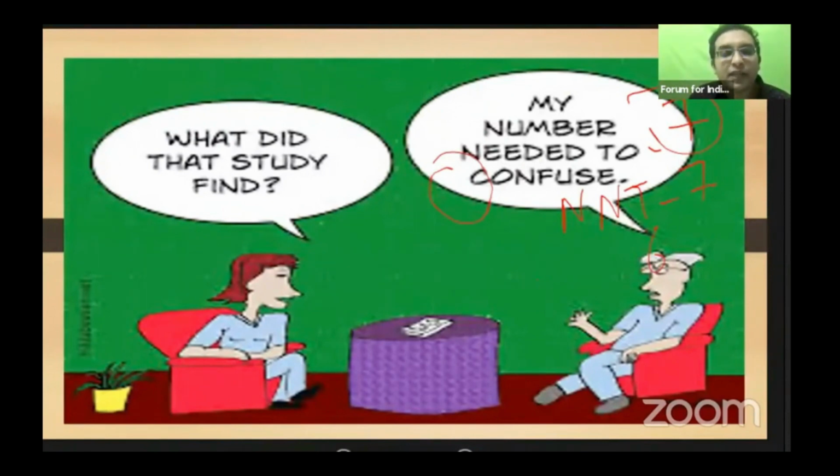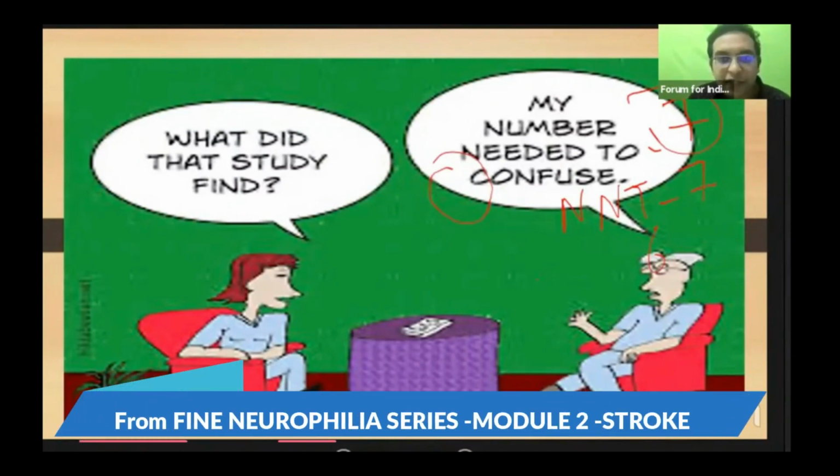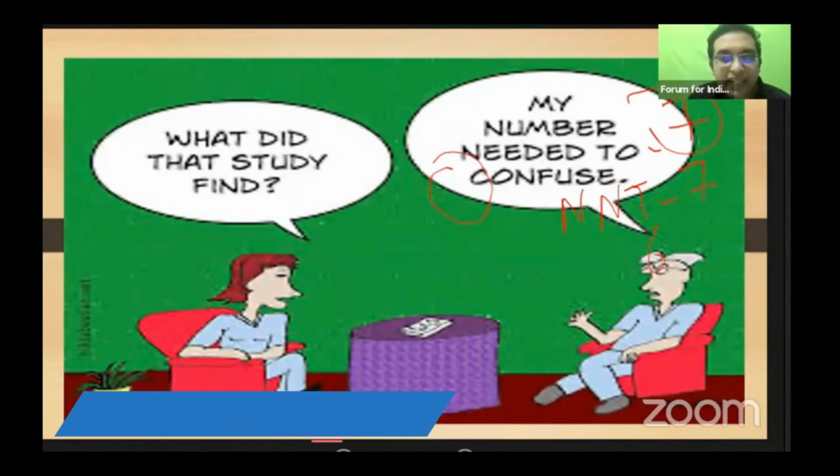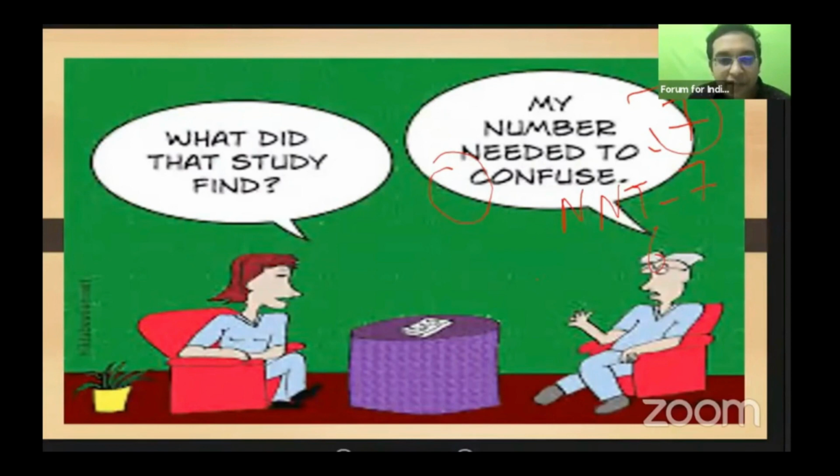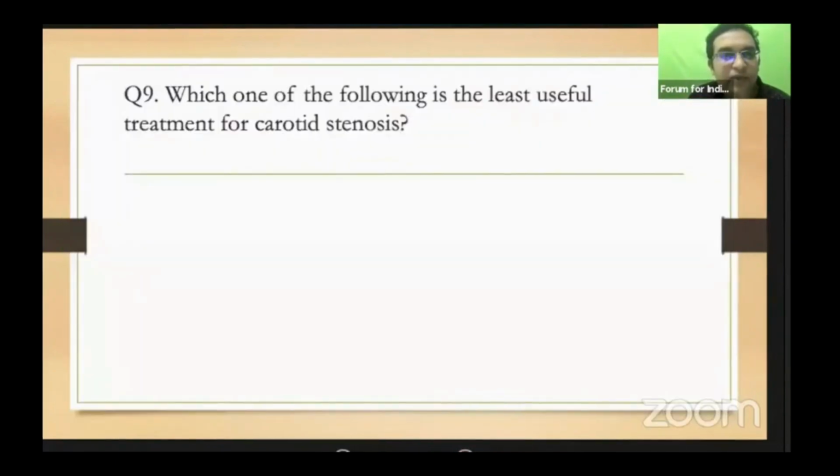The problem is that when we read Harrison, for a topic like stroke, we start with epidemiology, pathophysiology, clinical features, investigations, and by the time we reach treatment, we may just go through the treatment and not understand these trials and numbers. These trials and numbers are recently emphasized in all the institute exams and have also come in the NEET exam. That is why I wanted to highlight that point with this question.